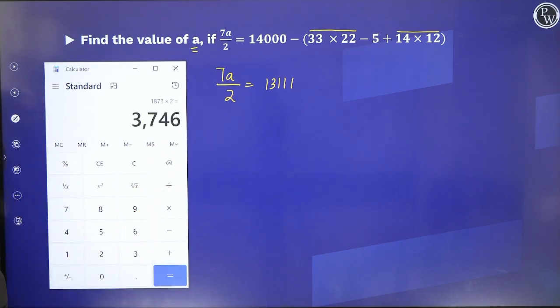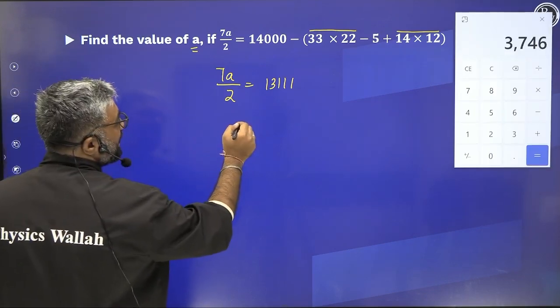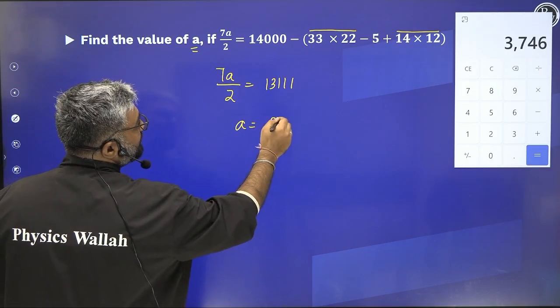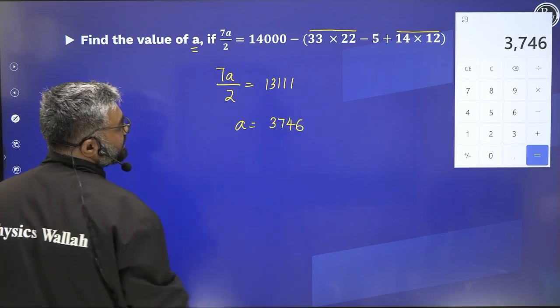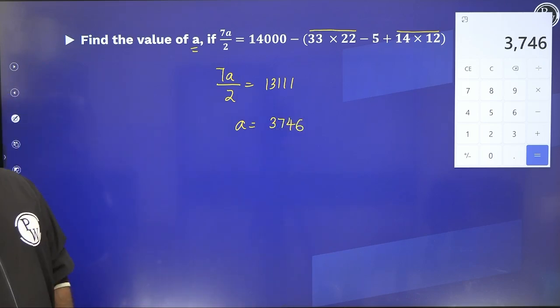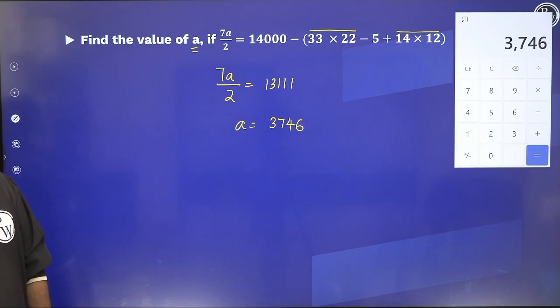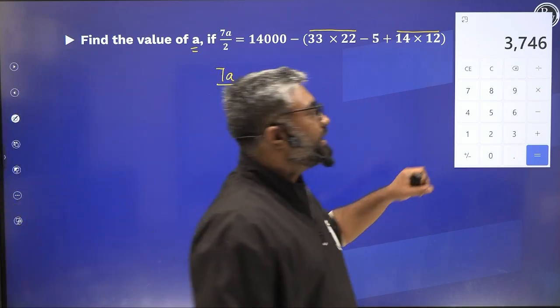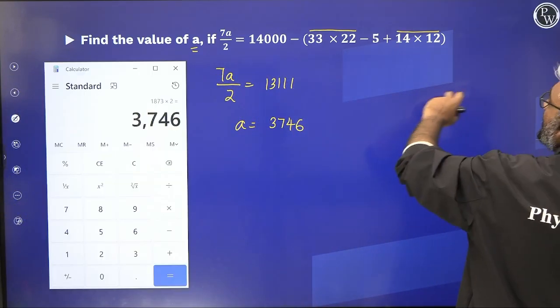I end up getting 3,746 being the value of a. So a is 3,746. So you can reduce the number of times you are writing, right? The number of times you are writing on the screen, you can reduce if you know how to use the calculator smartly. So I hope this session was helpful for you all.